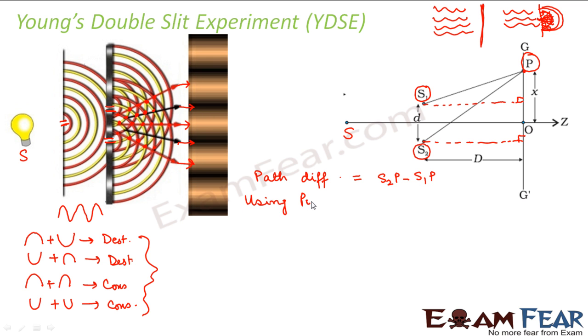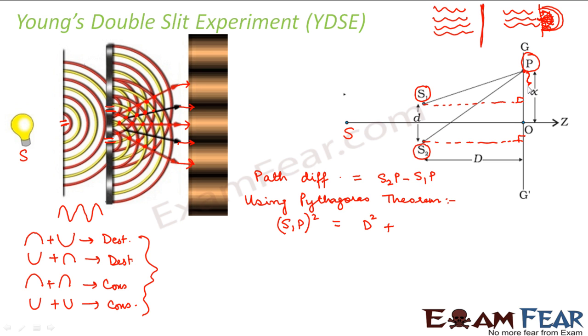Using Pythagoras theorem, we can say that the hypotenuse, that is S1P square, is equal to the base square, that is D square, where D is the distance of the screen from these two sources, plus the perpendicular square.